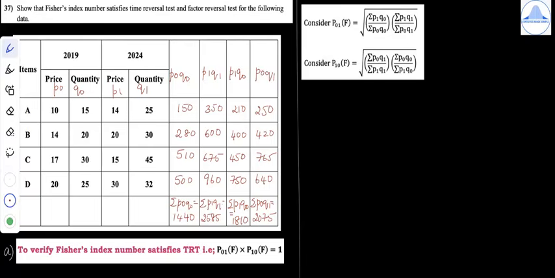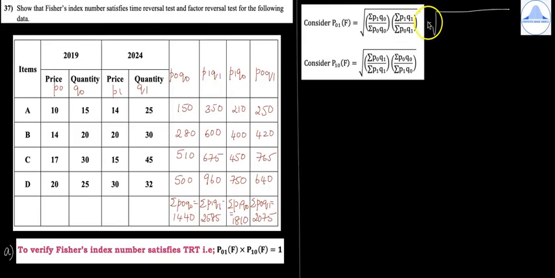So now that we have completed all the calculations, let us substitute these totals in these two formulae. So this is equal to root of summation P1 Q0, so 1810 divided by 1440 into 2585 divided by 2075.